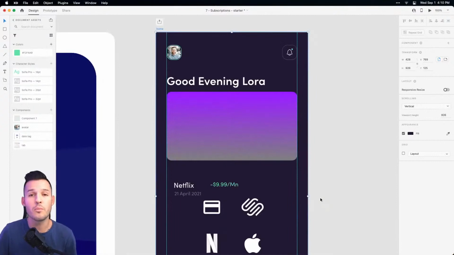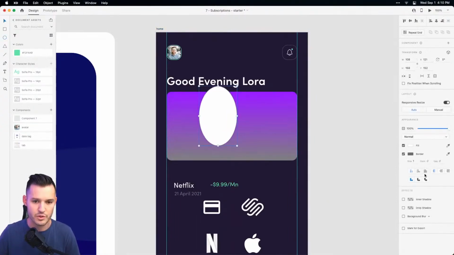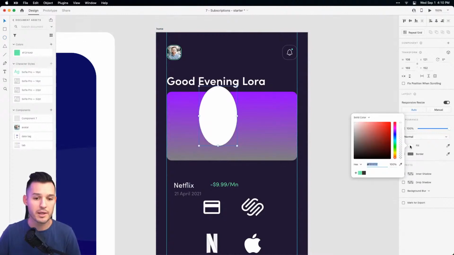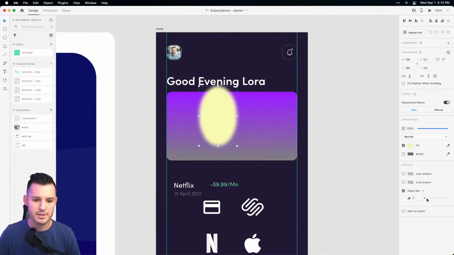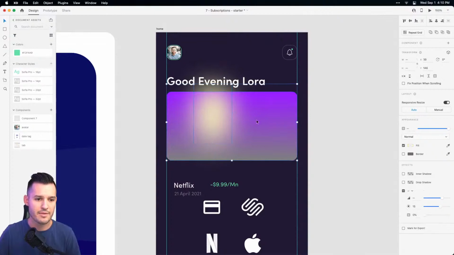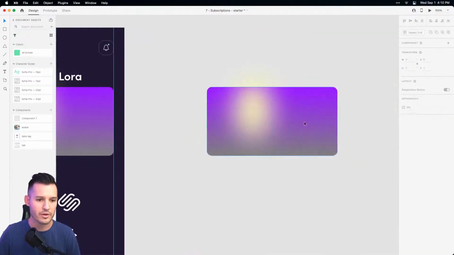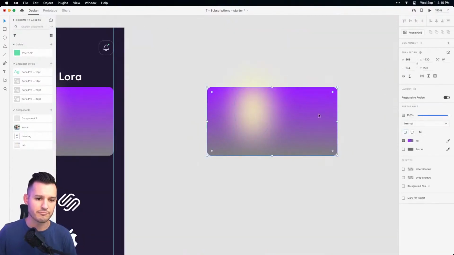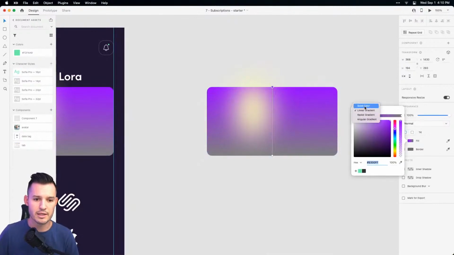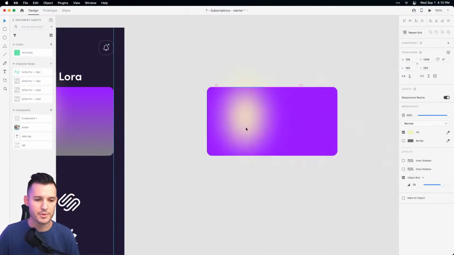Now, what you can do, if you want more of a mesh looking gradient, is you can just pull out a bunch of circles like this, and you can pick a nice fun color, maybe something a little bit more on the yellowy side to add some flair to it. And then you can just add an object blur to this and bring the object blur way up and bring a little bit of the transparency down. Okay, something like that. And then you can grab these and you can work on it out here and create kind of a new gradient, right? So you got some purples there.